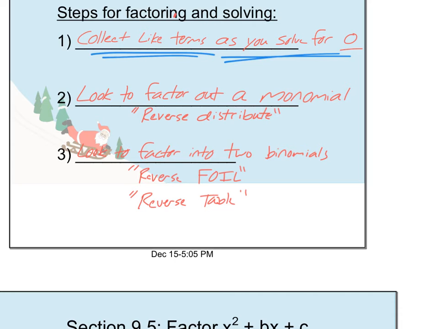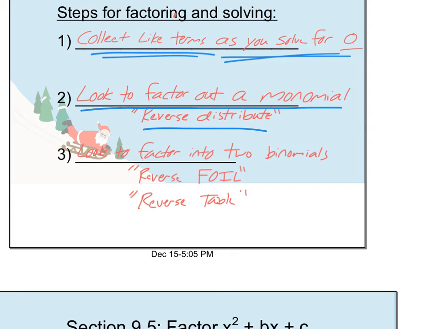At least it'll make your life easier if you do. First, see if you can factor out just a monomial. See if you can factor out one term, and again, that's kind of like reverse distributing. So see if you can just factor one thing out, whether it's a number or a variable or a number and a variable. But that will make things a lot easier as you go through the problem.